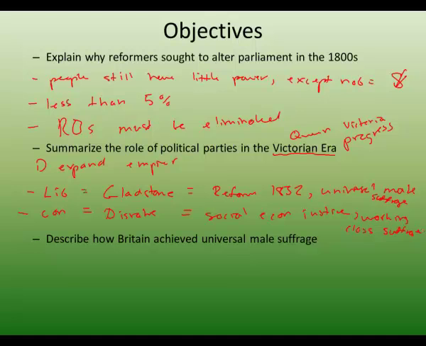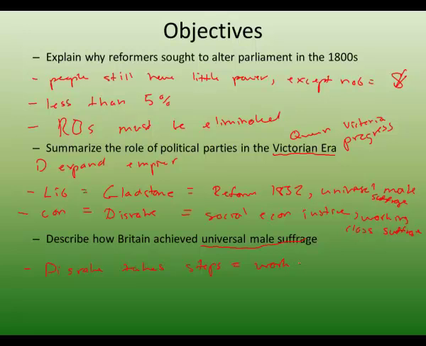Working class suffrage. Describe how Britain achieved universal male suffrage. Disraeli pushing through the reform bill, by giving the right to vote to all the working class. Okay. So Disraeli takes steps by going through with the working class right to vote.